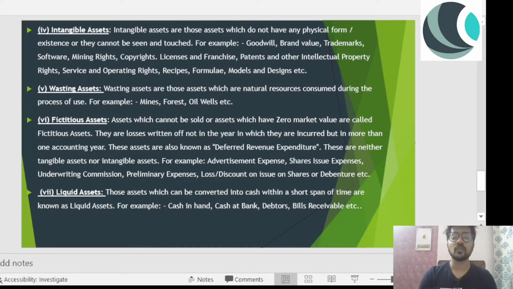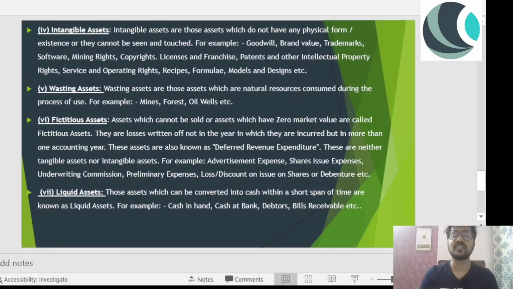Wasting assets are those assets which are natural resources consumed during the process of use. Now we're talking about wooden beds. So you have an asset with you, like a wooden bed. The wood that we are getting from the trees, those are wasting assets.